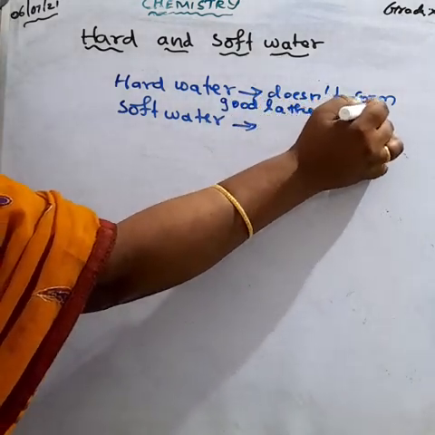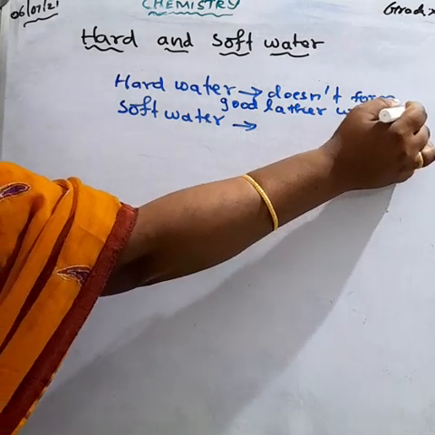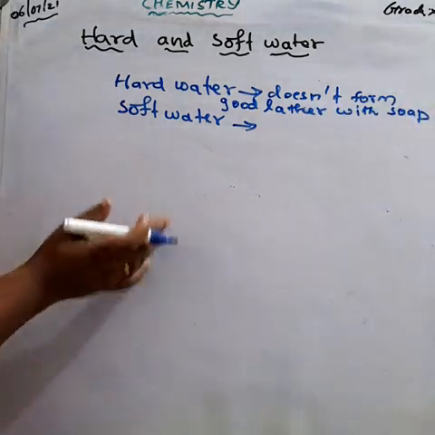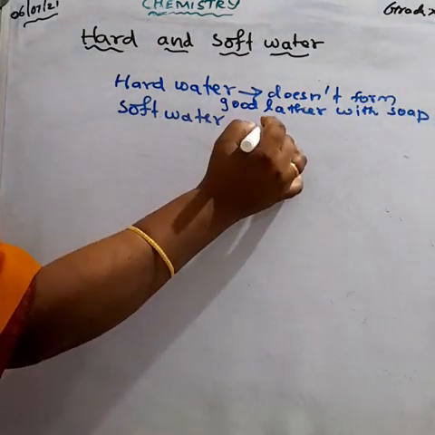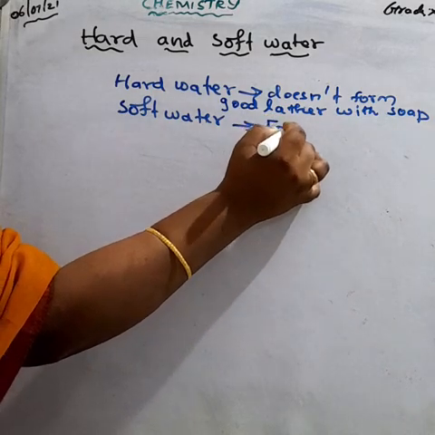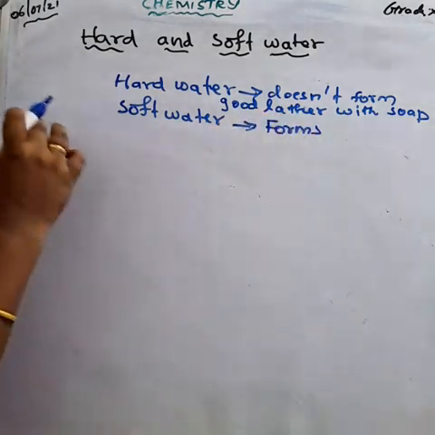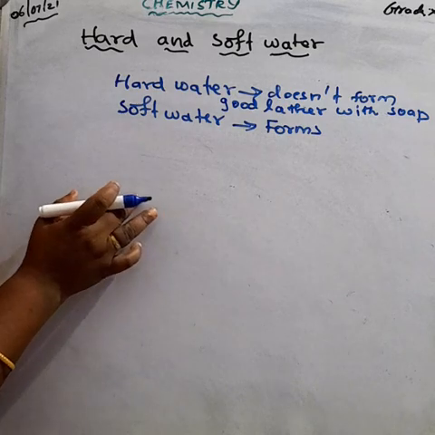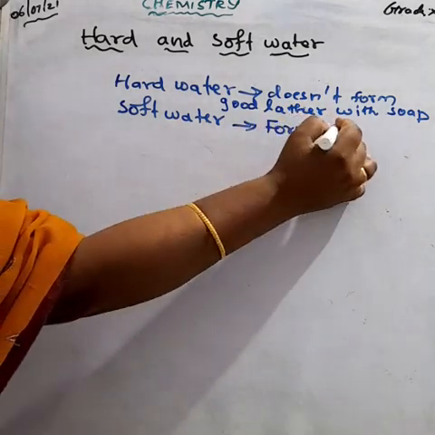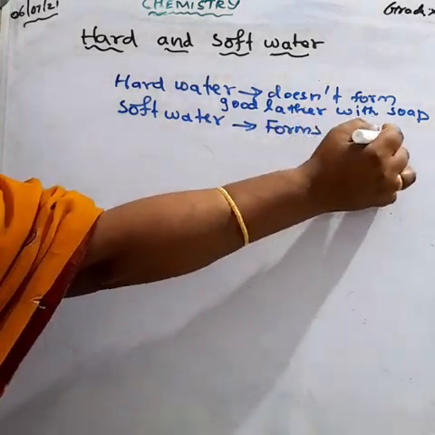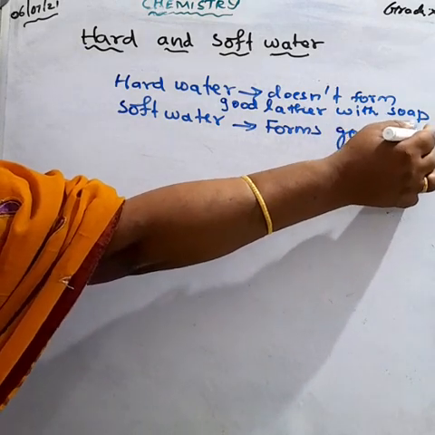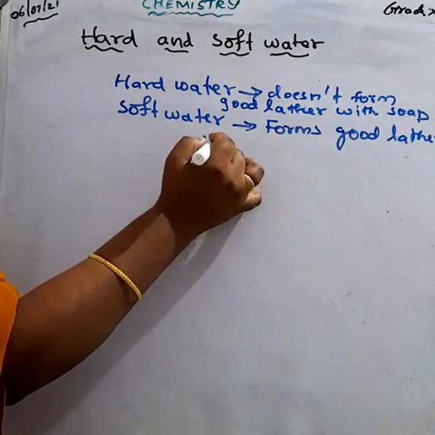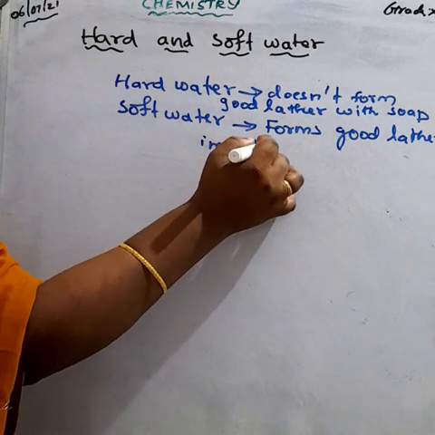Soft water means, if we are using soft water for washing the cloth, when we are applying the soap on the cloth, it forms good lather immediately with the soap. That water we call soft water.